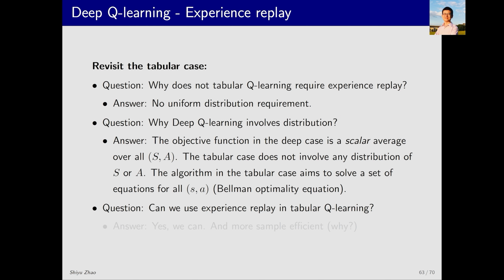Another question. Although experience replay isn't necessary for tabular Q learning, can it still be used? The answer is yes. Even with tabular Q learning, you can use experience replay. Why? Because tabular Q learning is an off-policy algorithm. Off-policy means that it doesn't matter how the samples were obtained. Whether the samples were collected sequentially or in other ways doesn't matter. As long as you give me a SA pair, I can update the corresponding Q value for that SA pair.